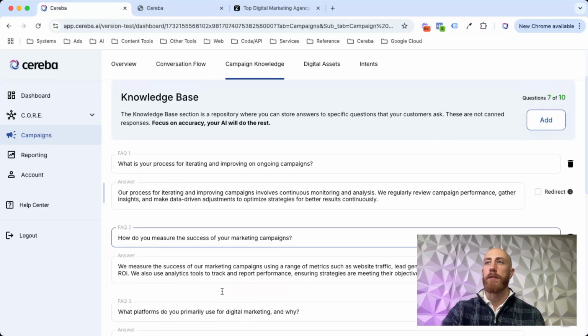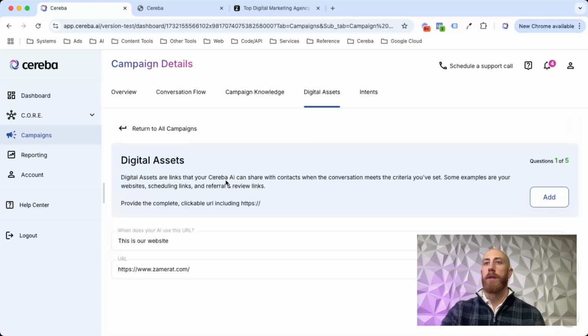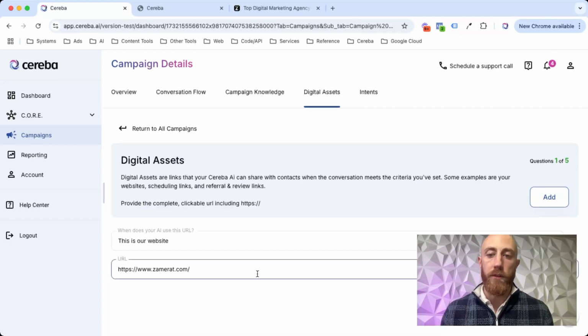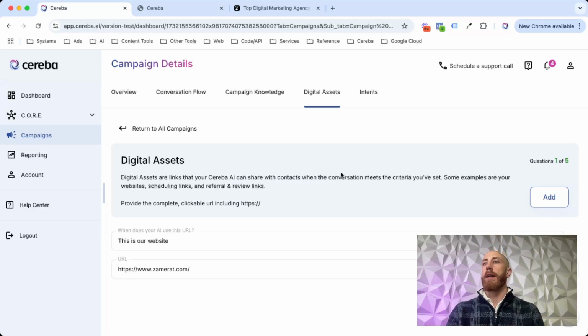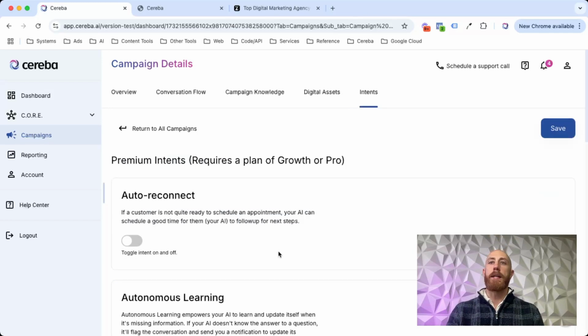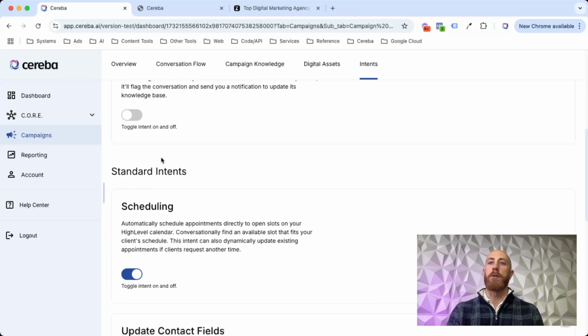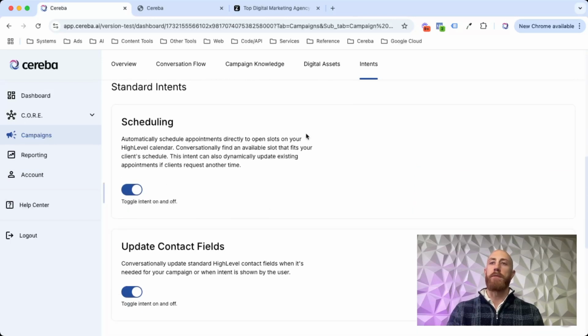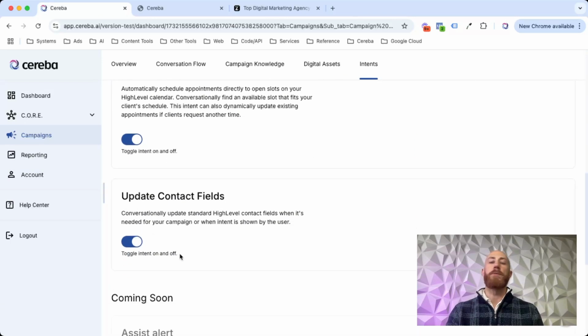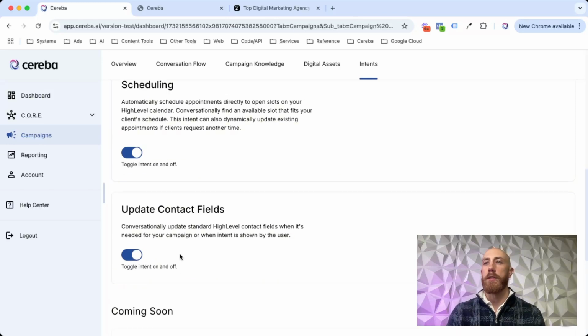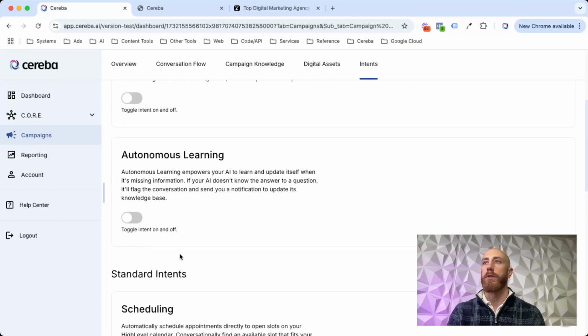This is my campaign knowledge. These are my digital assets where I put our website in here. If I wanted to put a review link, I can add a review link here as well. Really anything that I need. And then these are my intents: auto reconnect, autonomous learning, and this is a scheduling campaign, so we have that enabled here. And we have update contact fields on here as well, just in case we need to update any standard High Level contact fields.